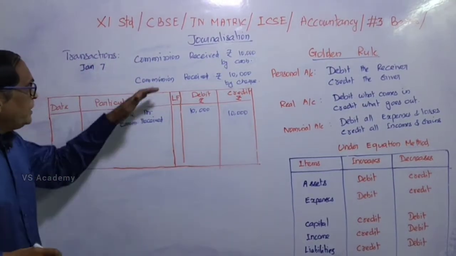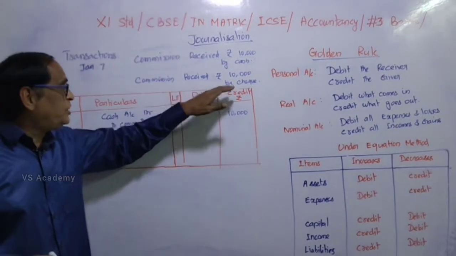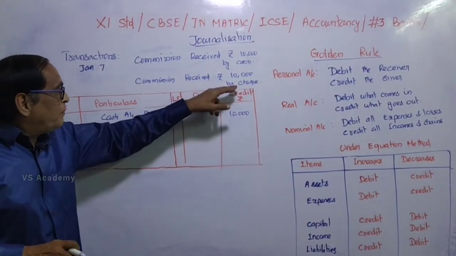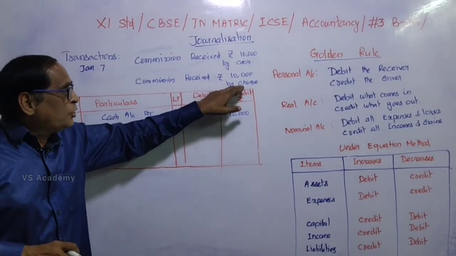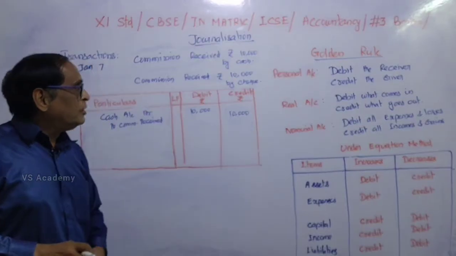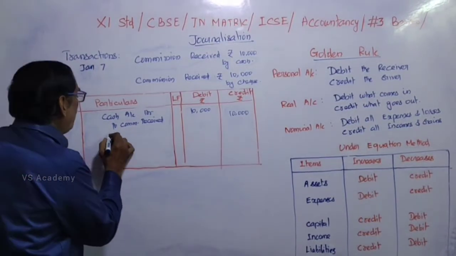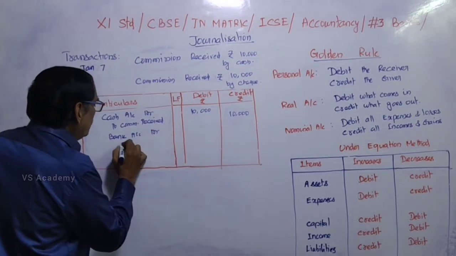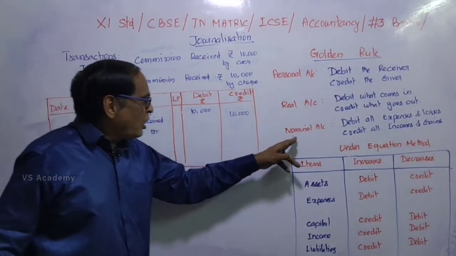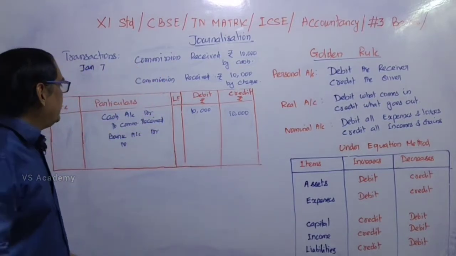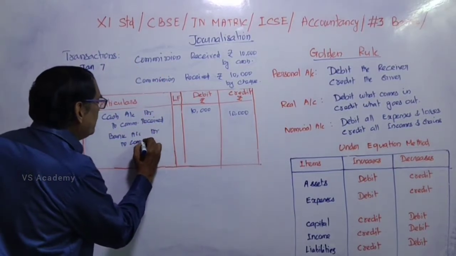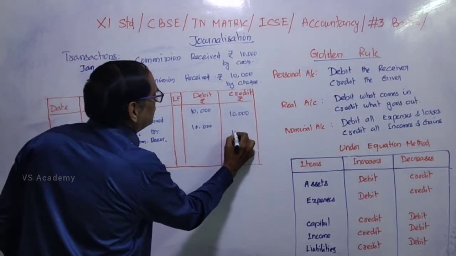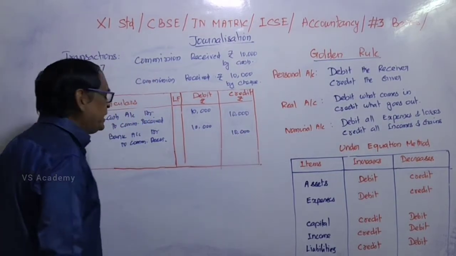And then commission received, if it is received by check, that means the bank balance. For example, bank is receiving, according to the golden rule, debit the receiver. So bank is the receiver. So bank account should be debited. Bank account debit to commission received. So according to nominal, credit all incomes and gains. So commission received 10,000. The narration is commission received by check.